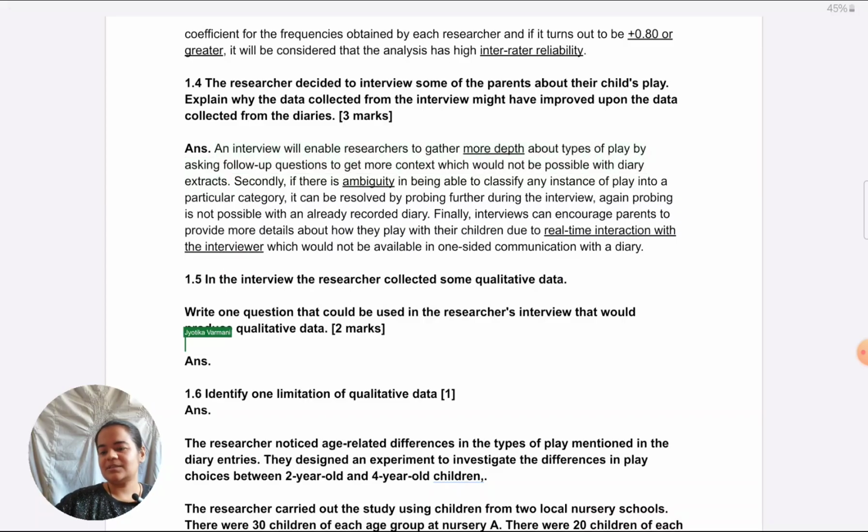In the interview, the researcher collected some qualitative data. Write one question that could be used in the researcher's interview that would produce qualitative data. Okay, it's worth 2 marks. Make sure to give an elaborate question. The most common mistake here is to write an indirect speech instead of direct quotes. The researcher could have asked about how the parents interact with the child, something like that.